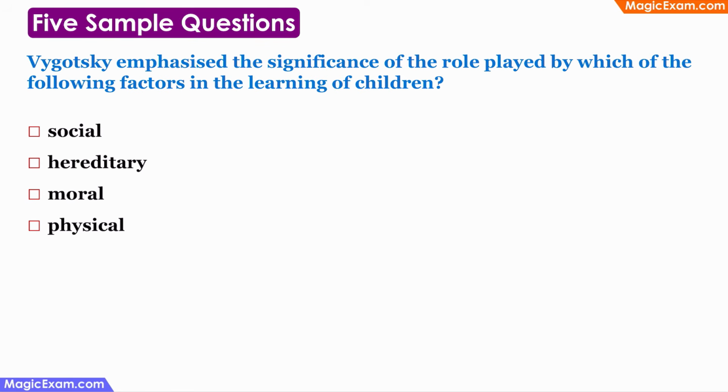The first one is: Vygotsky emphasized the significance of the role played by which of the following factors in the learning of children? So we are talking about Vygotsky here, and Vygotsky's theory is all about S, C and L. That is social, cultural and linguistic factors. When we look at the answer choices, the first one says social, so this has to be the correct answer.